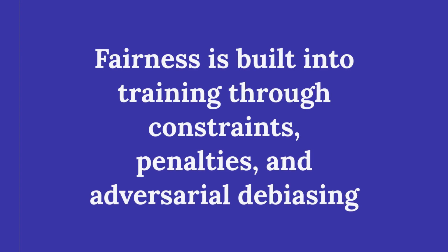In-processing methods build fairness into the training stage itself. The source lists fairness constraints, regularization terms that penalize unfair outcomes, and adversarial learning to remove bias from sensitive attributes. One example is training a classifier to reduce accuracy differences between demographic groups.